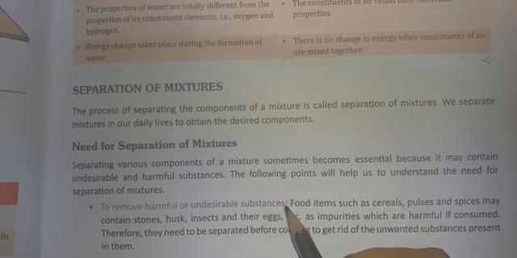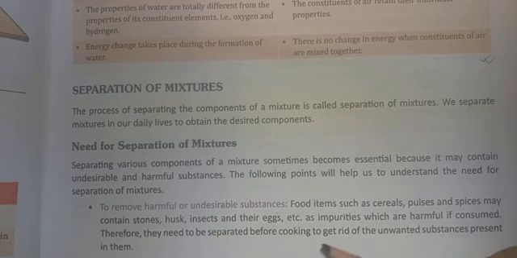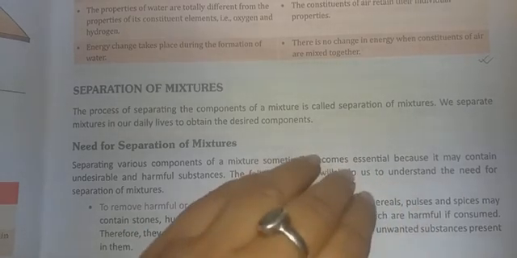There are certain harmful or undesirable substances in our food which have to be removed. Just the cereals, pulses, spices, they often have little stones, husk, all these materials in them which should be removed before we have it or cook it. So that is one very important reason for which we need to separate mixtures.